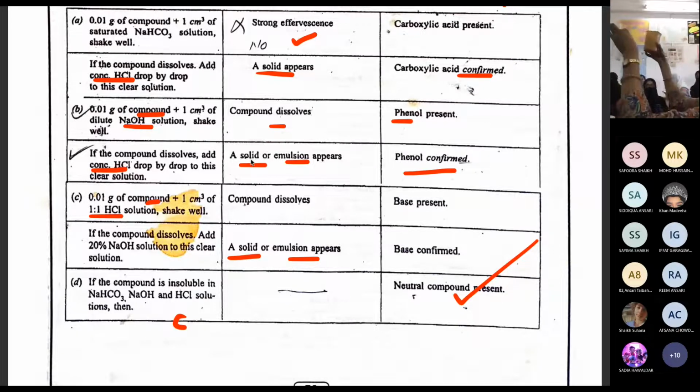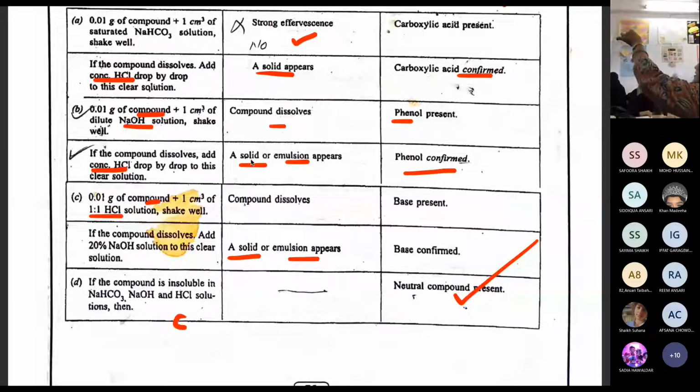What does saturated mean? A very high quantity of salt and less water, so automatically it is going to get saturated, correct? Now the minute I put this, what is going to happen? This is an acid, so it has to give effervescence. It has to give bubbles, correct? So the minute I am putting this, what will happen?